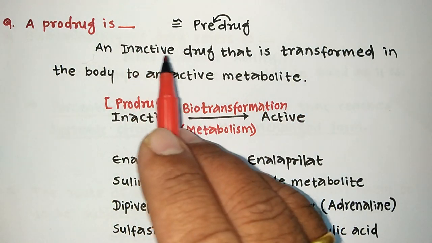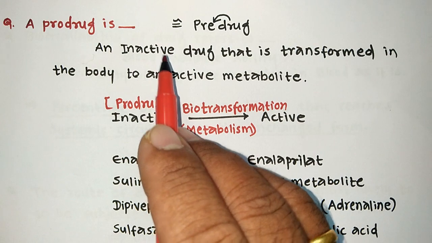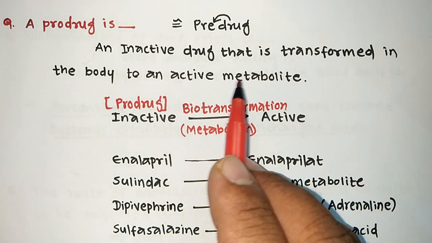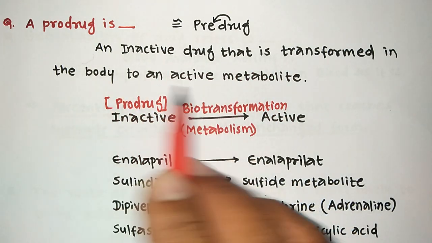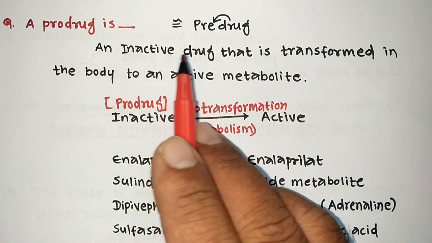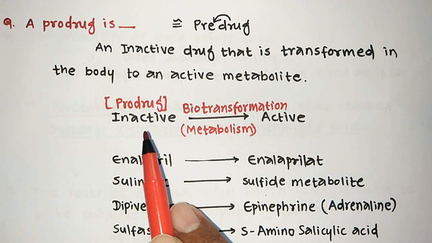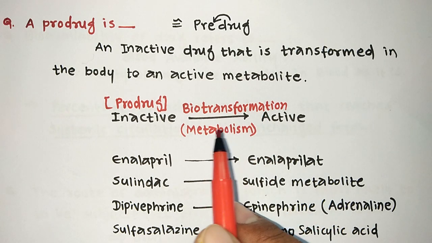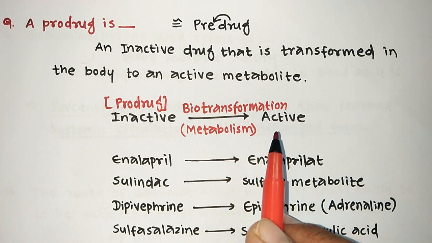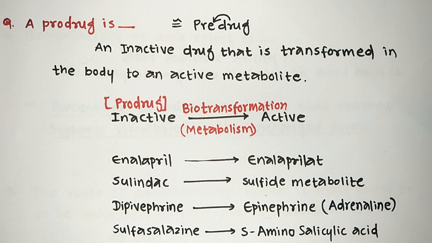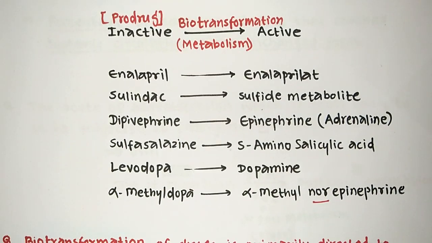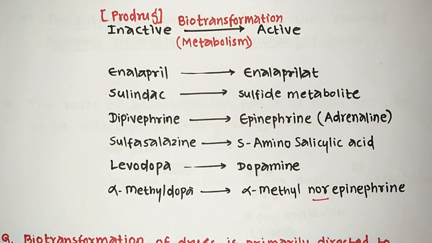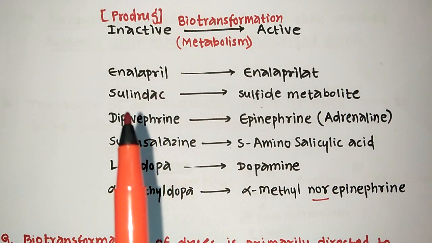So here the inactive drug is called a prodrug, which is transformed into the active metabolite, the actual drug, in the body. That inactive drug is nothing but the prodrug. It undergoes biotransformation and metabolism, and after metabolism it gets converted into the active form of the drug, which gives the therapeutic action. There are many important prodrugs which may be asked in the exam. So what are these examples? Let's focus on it.